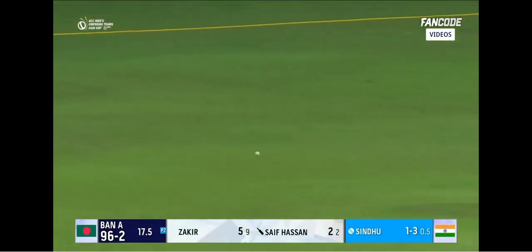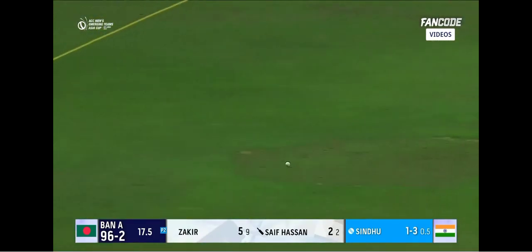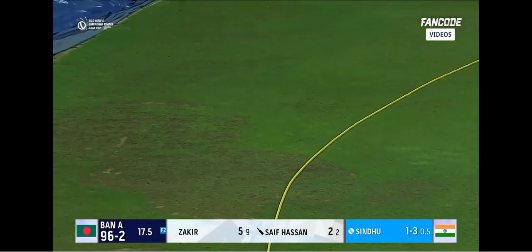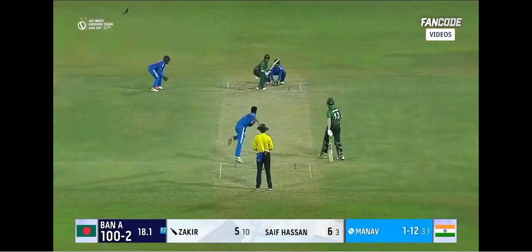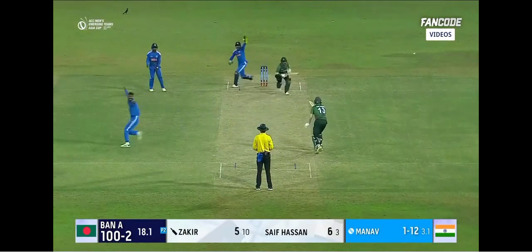Cut away, nicely played by the skipper. That's a boundary to end the over, and that boundary brings up the 100 of the Bangladesh A innings. They will try and play those shots.